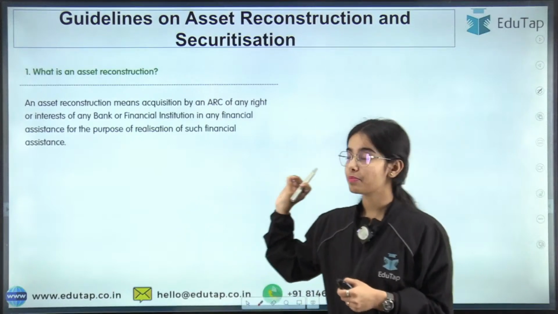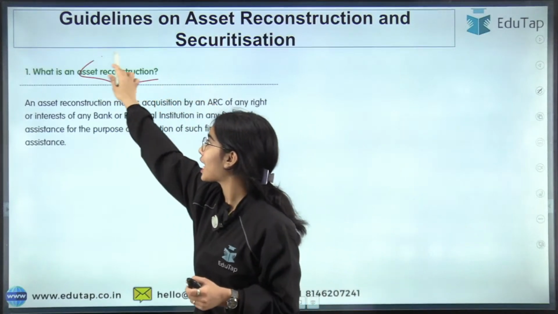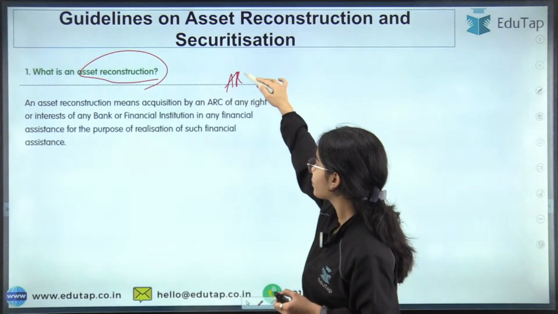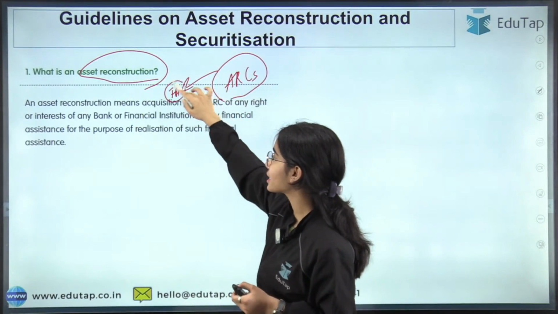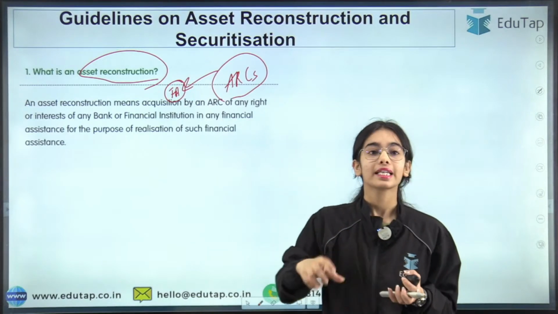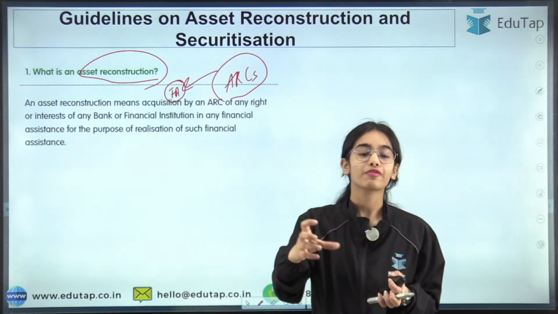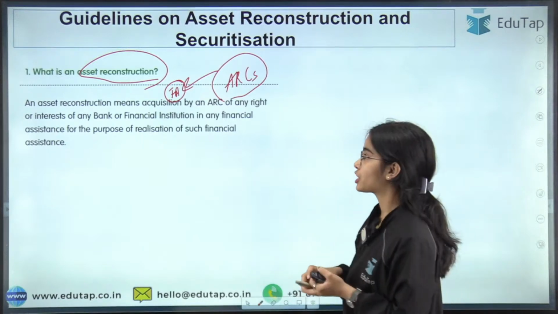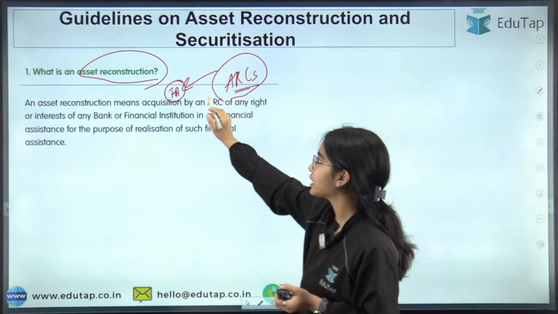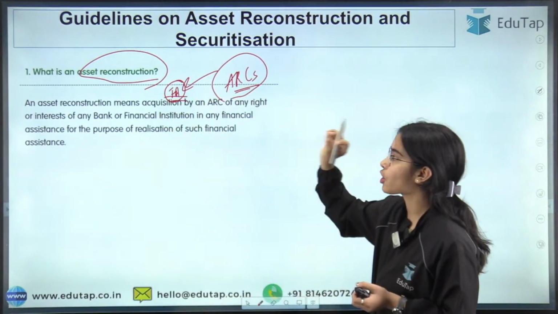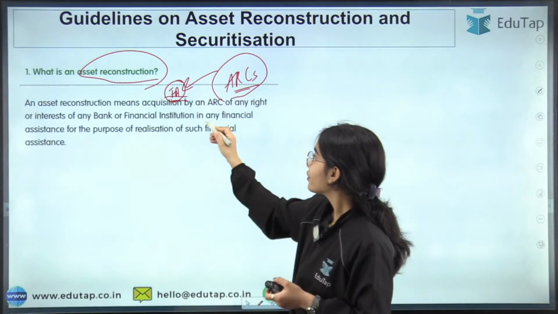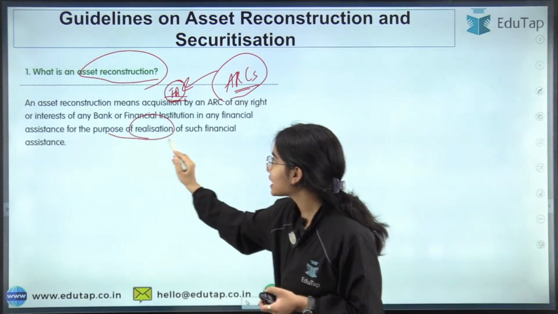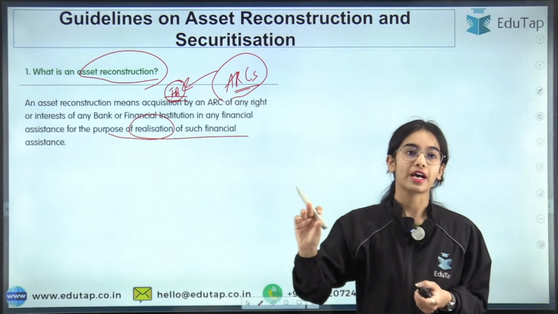We have discussed the basic idea of asset reconstruction: the ARCs acquire the stressed financial assets, which are not coming back, from the banks, NBFCs or other financial institutions for the purpose of realizing these stressed financial assets.